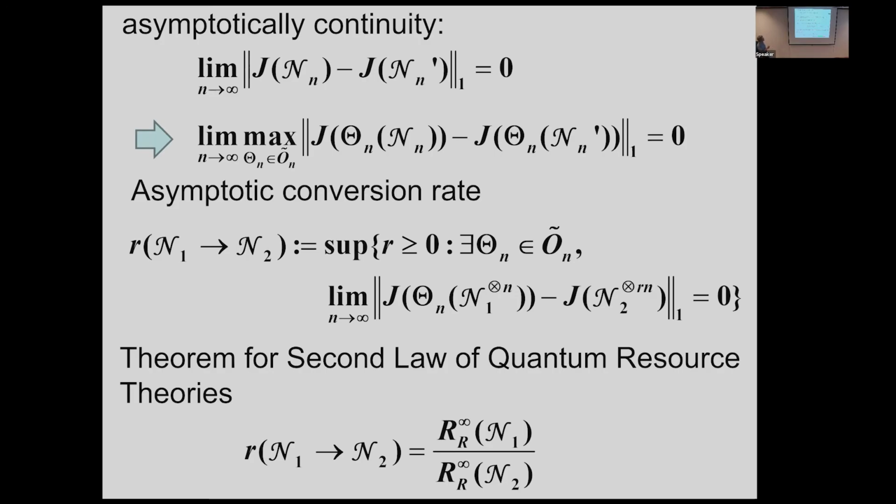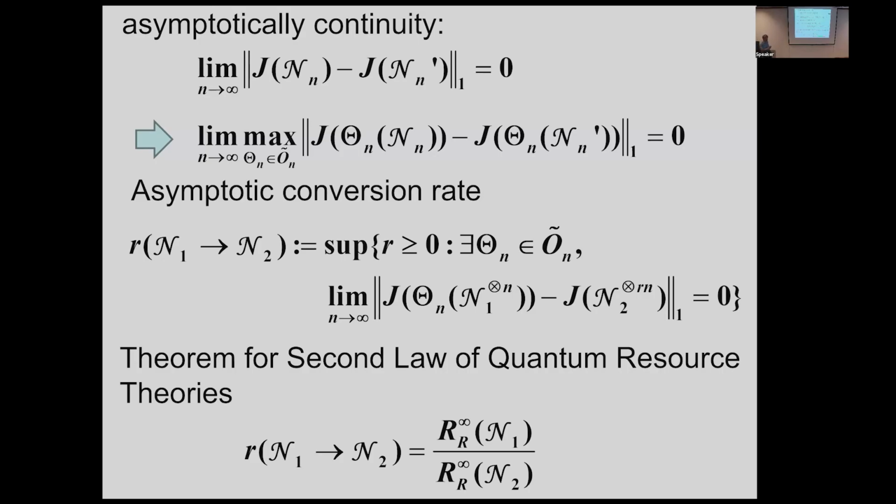So then we consider asymptotic continuity. This one. Yes. So firstly, this Choi matrix with this one means the trace norm. So we consider this trace norm. If the trace norm between these two channels is equal to 0 in the sense of the Choi matrix, in that case, after conversion, this one should also be 0. This is a kind of asymptotic continuity.